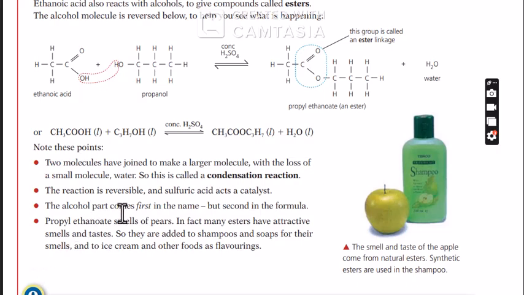The alcohol part comes first in the name but second in the formula. So remember this one attaches here, but in the name of esters, you start with this. I've talked about it in class already. So there's propyl ethanoate.